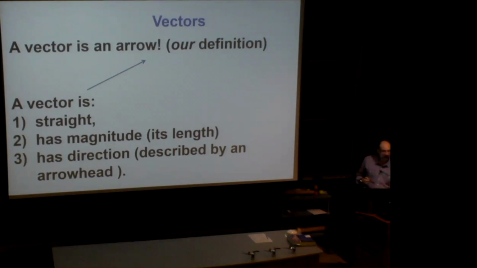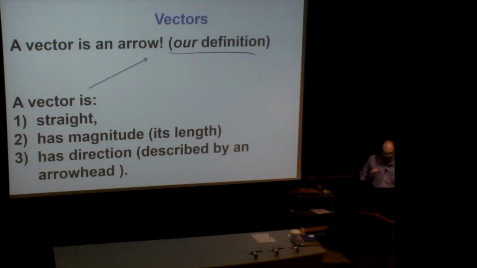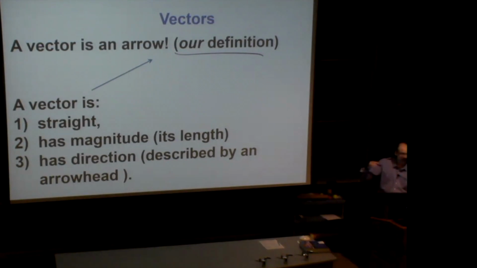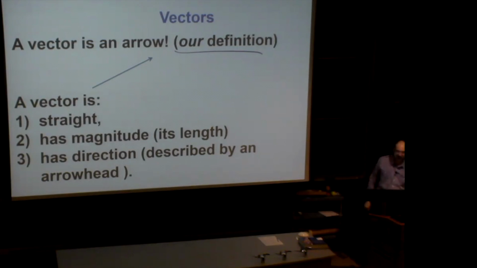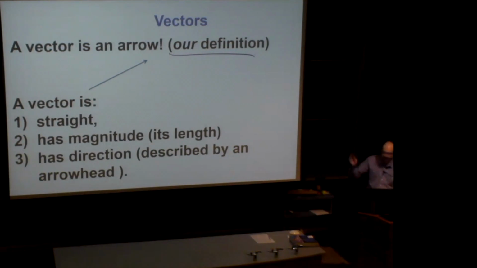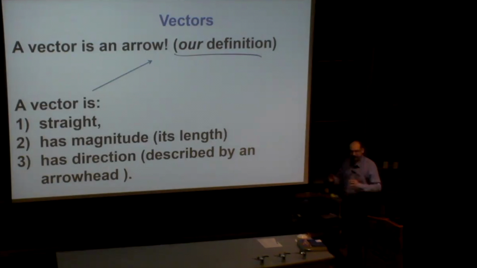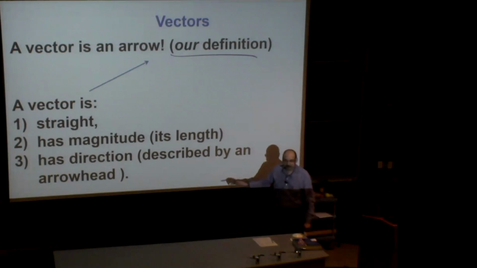There are many definitions of vectors. This one is sufficient for us. Definitions of everything have been evolving in the history of physics. It starts from something simple. A vector is an arrow, so it must be straight, cannot be bent. It has a specific length, has to have a direction, but only one.